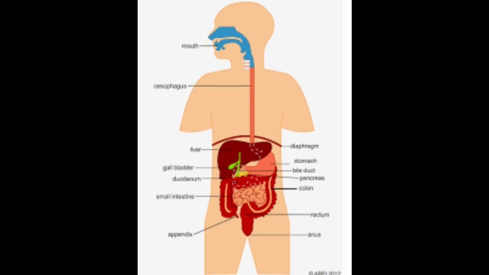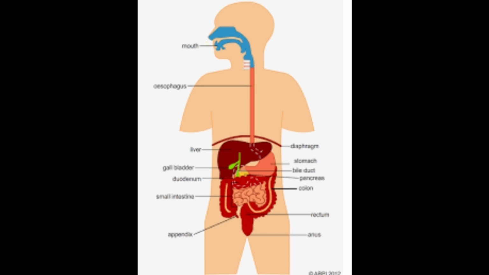Chemical: salivary glands release saliva rich in enzymes to break down carbohydrates and fats at the chemical level. Starch and large fats are broken down into smaller pieces.